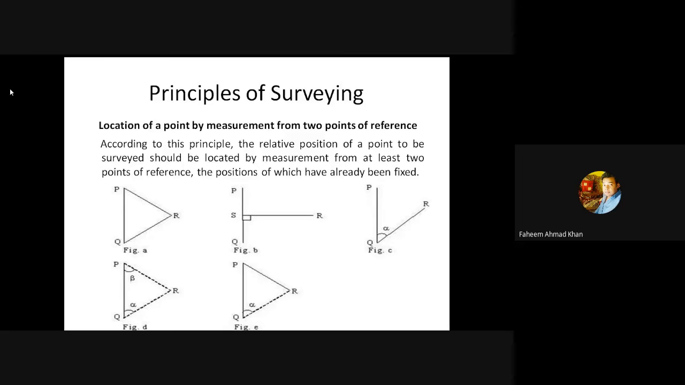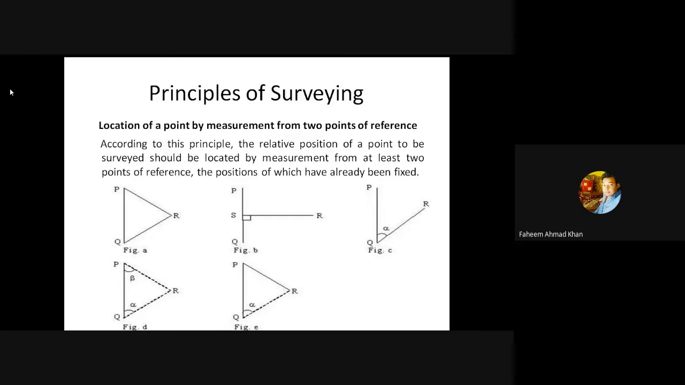So what does the principle state? It states that the relative position of a point which is unknown can be located by measurement from at least 2 points of reference. That means, points A and B. Here, in the figure, points P and Q are the known points, and R is a point which is unknown. Our task is to find the point R on the ground. There are many methods to find this unknown location or point R.